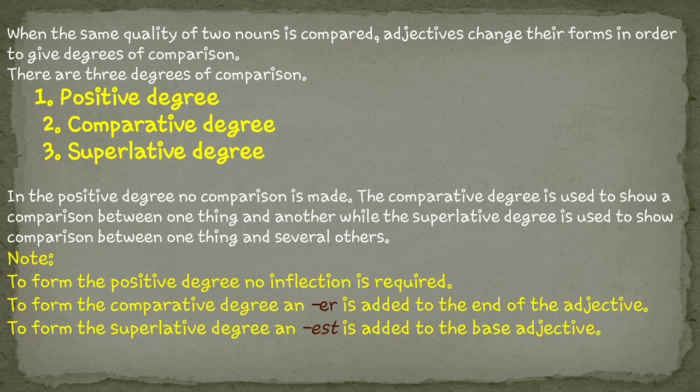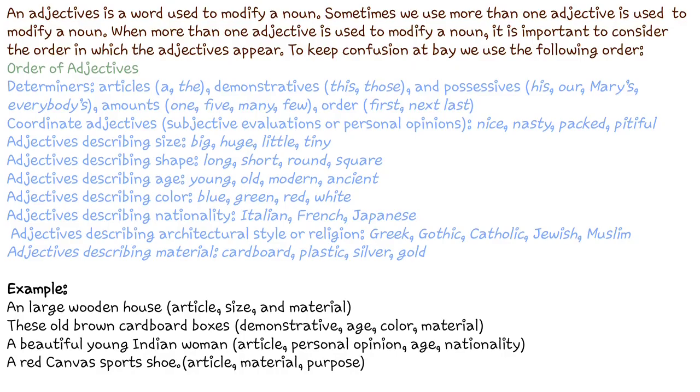So we have a different approach. If you want to compare by using the word beautiful, you will use more in the comparative form and most in the superlative form. So beautiful will become more beautiful in the comparative form and most beautiful in the superlative form. In this way you can change the comparative form and the superlative form. So it is clear? Okay. Let's go to the next slide.